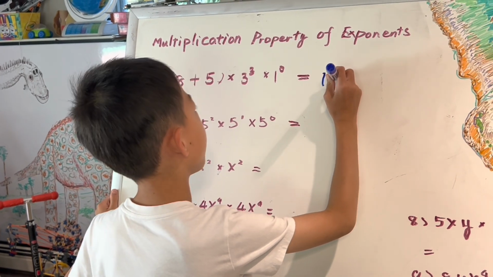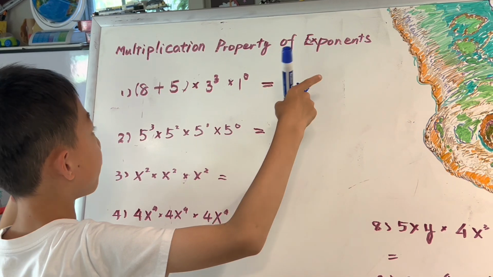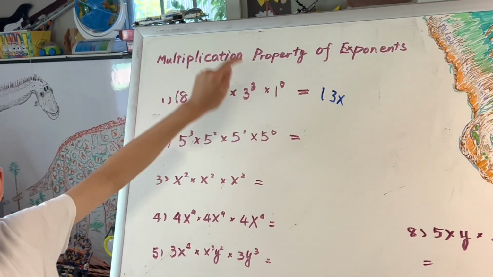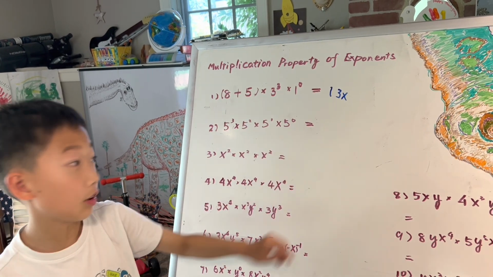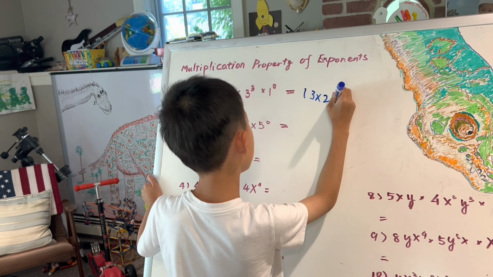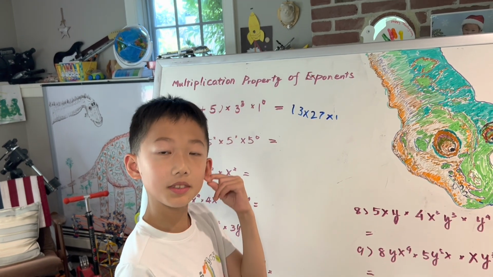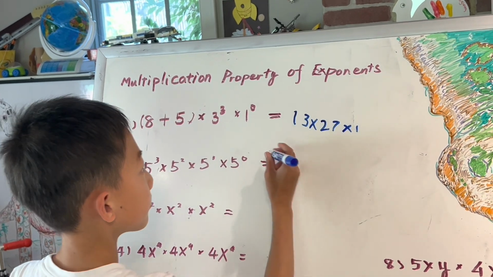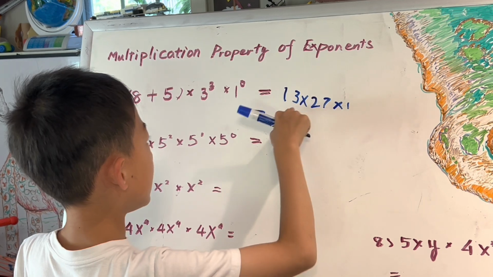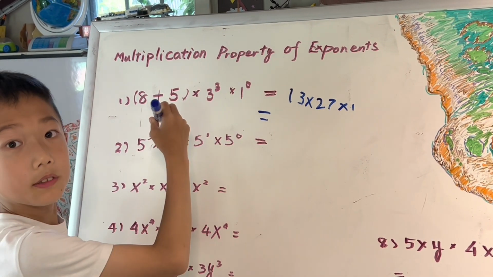So I'm going to write 13 multiplied by 3 to the power of 3. So 3 to the power of 3 is 27. 3 times 3 is 9, times 3 is 27. So 13 times 27 times 1, which isn't really necessary, but I'm just going to write it anyway. Equals 13 times 27. Really not much of a technique.